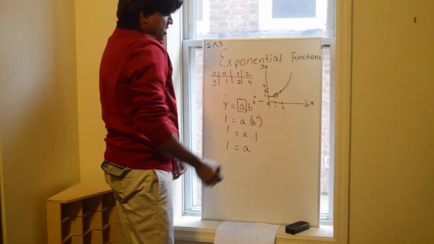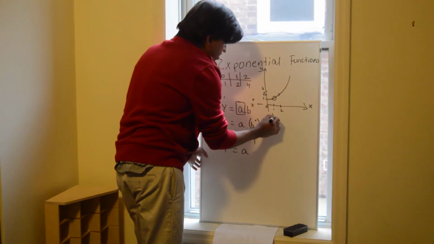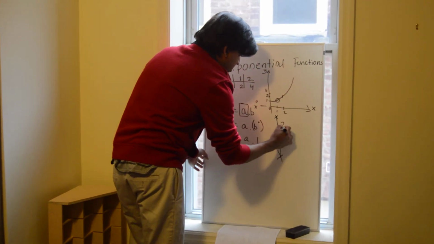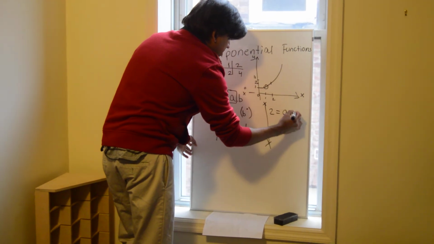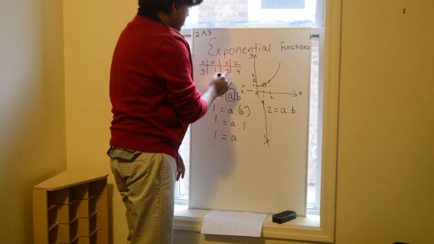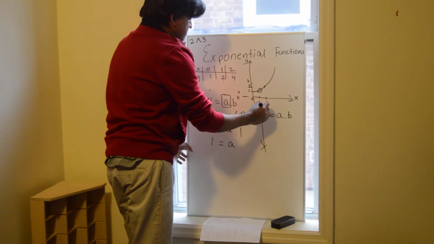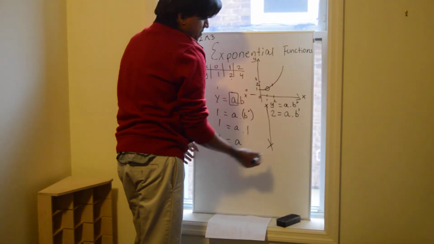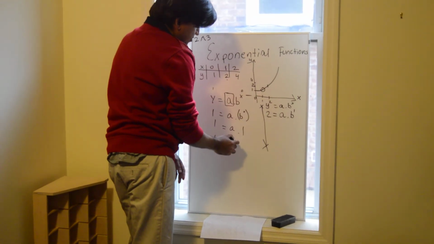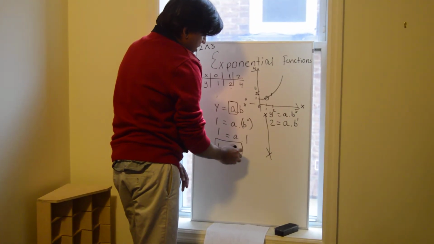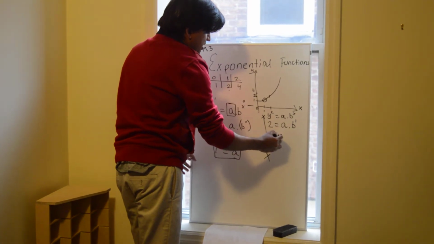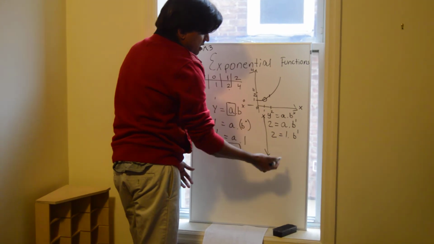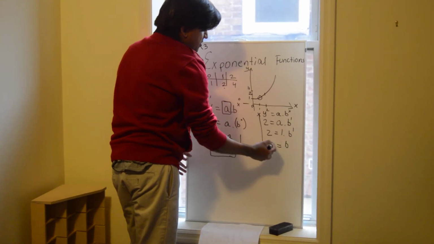So we got one part of our value. We just need the value of b. So take any other pair of coordinates. So there will be questions related to this, so be careful. Remember this procedure and you'll be able to navigate through it. So when y is 2, x is 1, right? And we just found a to be 1. So let's plug that in over here. So we get 1 times b to the power 1, right? So b solves to become 2.